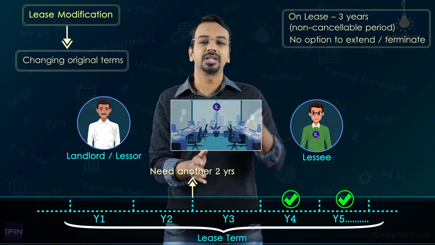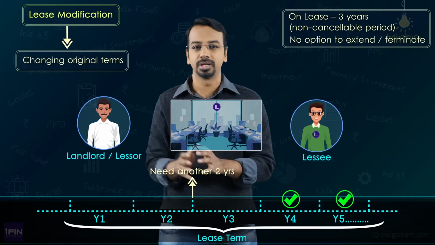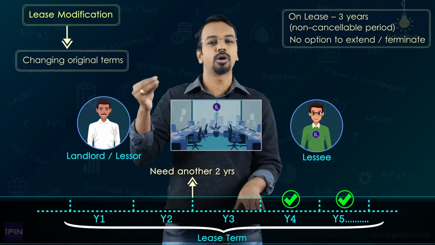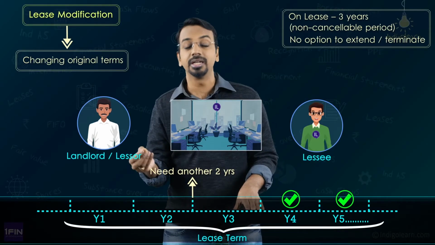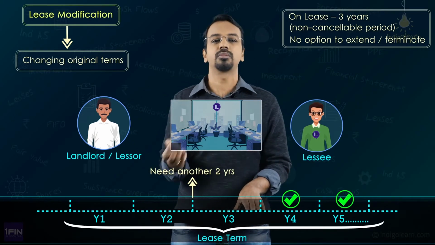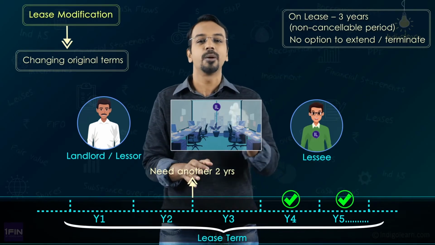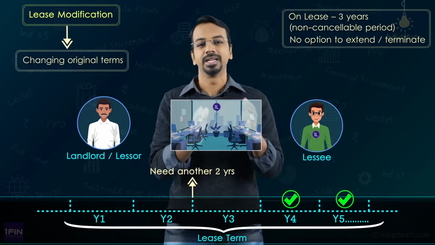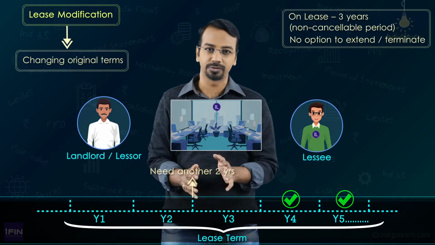Was this extension agreed upon earlier? It was not agreed upon earlier. There was no option to extend, there was no option to terminate. It was not at all agreed earlier. We are modifying the lease. We are modifying the terms and conditions of the lease by extending the lease term, right? So this is one example of lease modification.